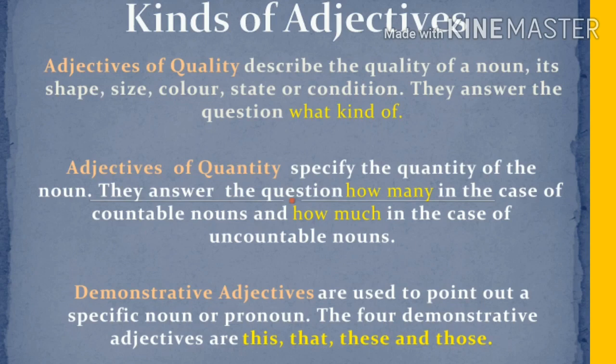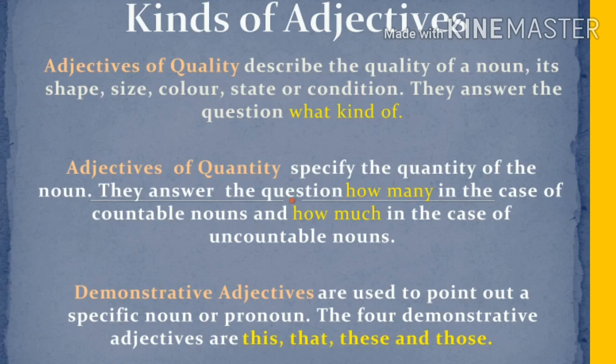They answer the question "what kind of?" Second one is adjectives of quantity. It specifies the quantity of the noun. They answer the question "how many" in case of countable nouns and "how much" in the case of uncountable